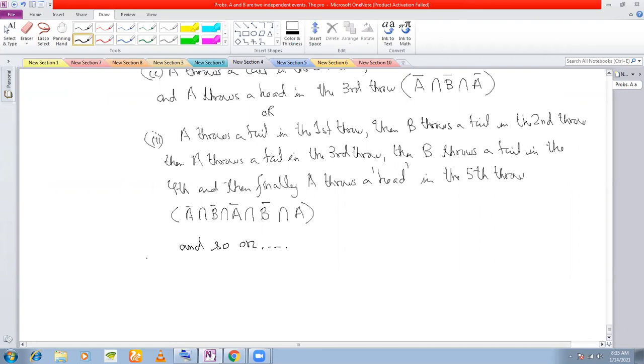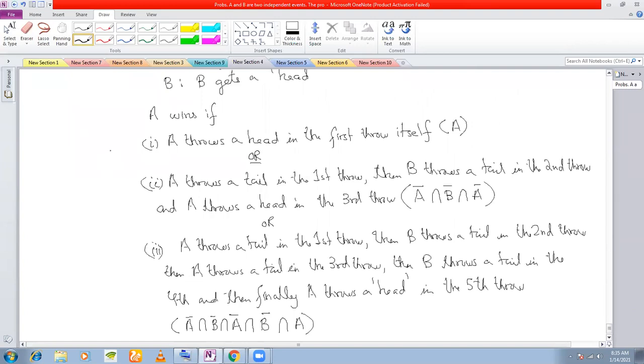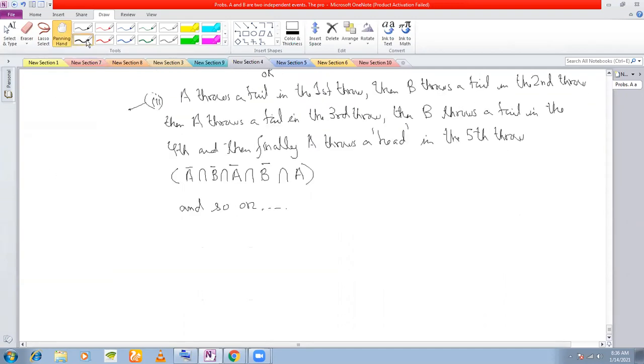And for how many events will it continue? These are all mutually exclusive, right? 1, 2, and 3, and so on. So in how many ways will Govinda and Amir continue this game? They will continue indefinitely, isn't it? There is no time limit, right? Have they told you that you can only try for 50 times? They have not. No, sir.